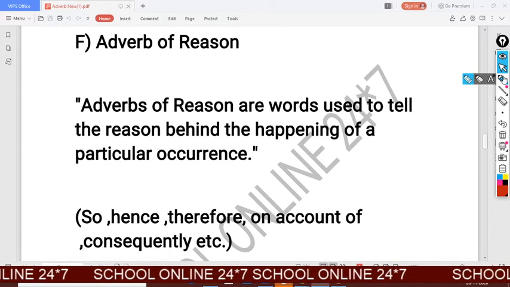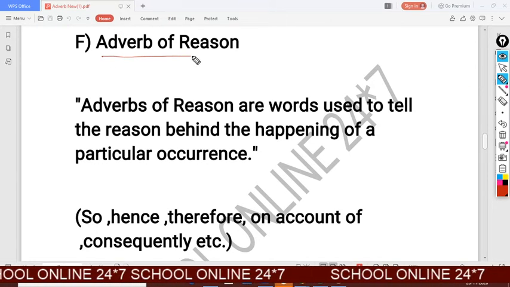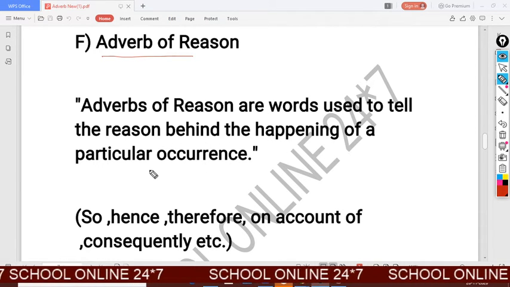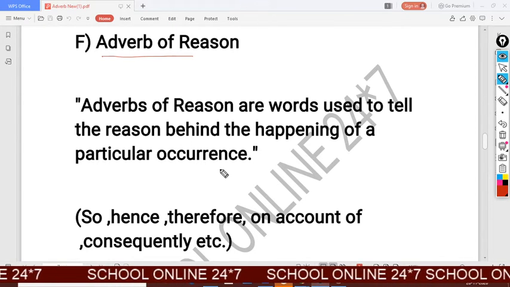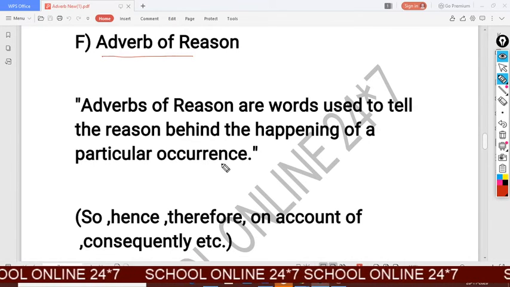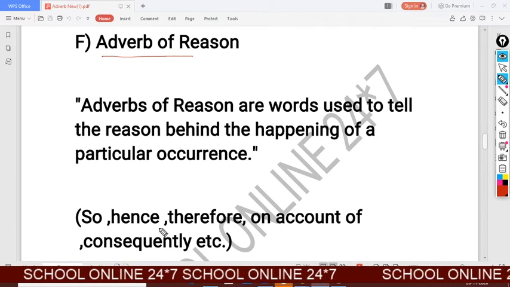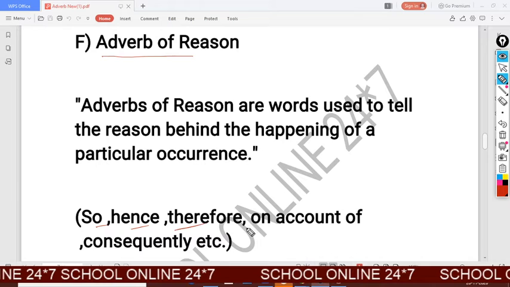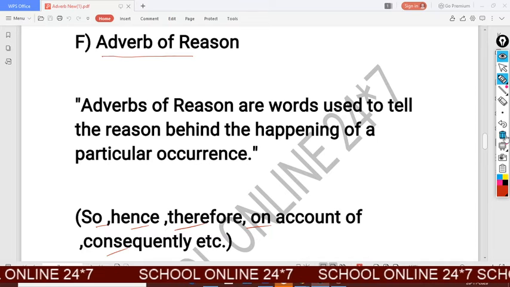Now we will discuss adverb of reason. Adverb of reason, sixth kind. Adverb of reason are words used to tell the reason behind the happening of a particular occurrence, means why anything happens. And these words we will find in the sentence with the use of adverb of reason: so, hence, therefore, on account of, consequently.